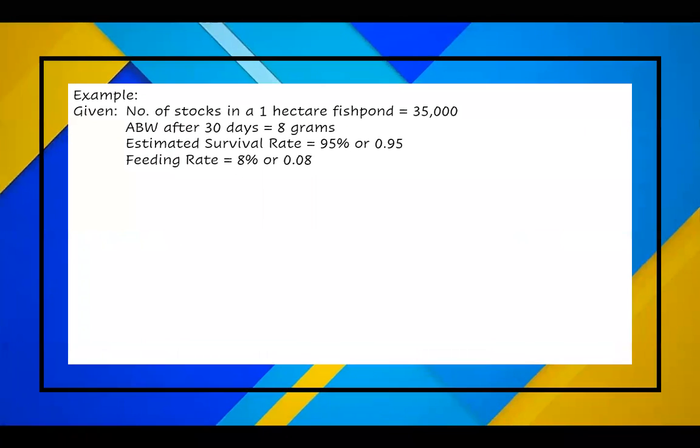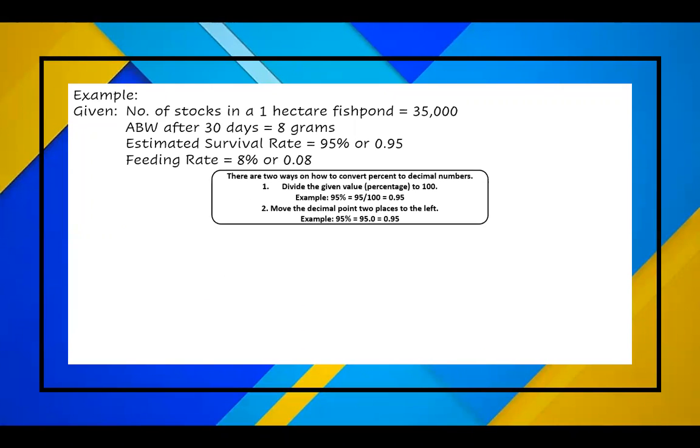So let's have an example. Given the number of stocks in a 1 hectare fish pond is 35,000. ABW after 30 days is 8 grams. Estimated survival rate is 95%, or 0.95. And feeding rate is 8%, or 0.08.